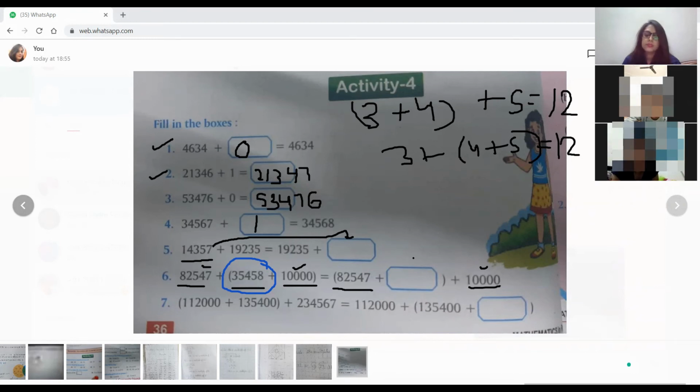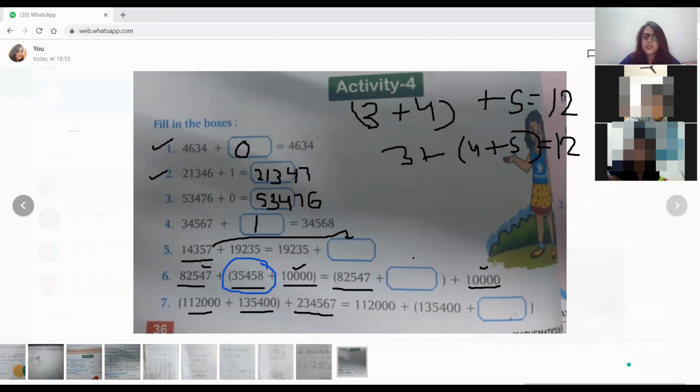1,12,000 plus 1,35,000. Ma'am, I cannot understand this. Beta, 1,12,000 is okay. Now see, this is what? Ones, tens, hundreds, thousands, ten thousands, lakh. 1,35,400 is this, 2,34,567.